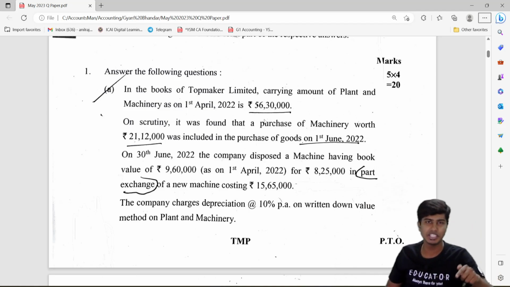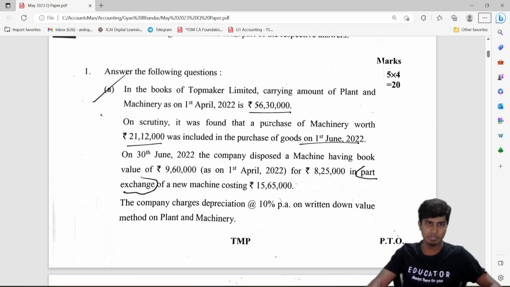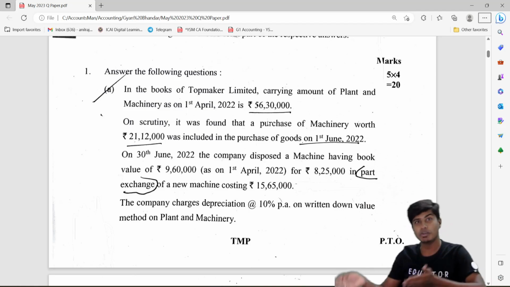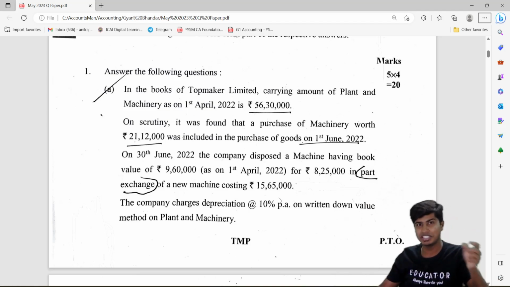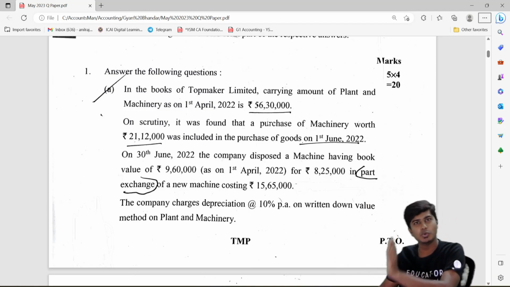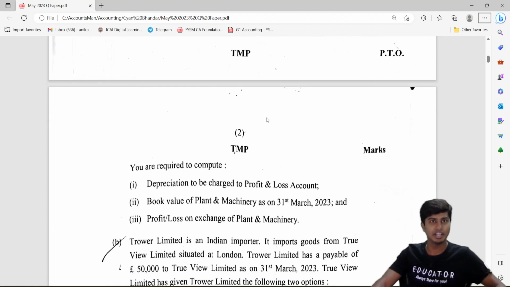So this is not the machine that was purchased during the year, but the machine that was held with us at the beginning of the year is being disposed, and this has not been sold for cash. It is given up as a part exchange of a new machine. So the new machine that is acquired has to be debited and the credit has to be given to the old machine, and the remaining part will be cash. And this new machine has to be depreciated only for the balance period. And they've asked us to compute depreciation under the WDV method.